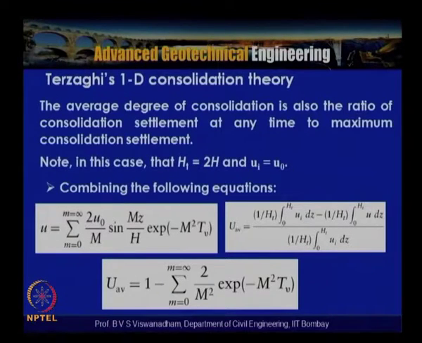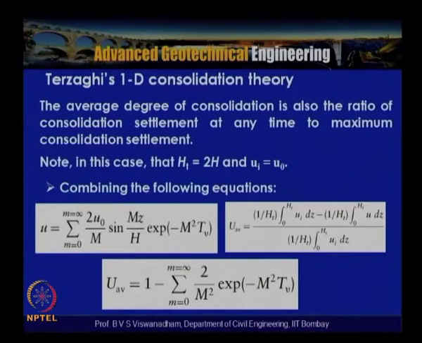Now, in Terzaghi's one dimensional consolidation, as we are talking about the average degree of consolidation, let us define that the average degree of consolidation is the ratio of the consolidation settlement at any time to the maximum consolidation settlement. Note that in this case if Ht is equal to H, Ui is equal to U naught.